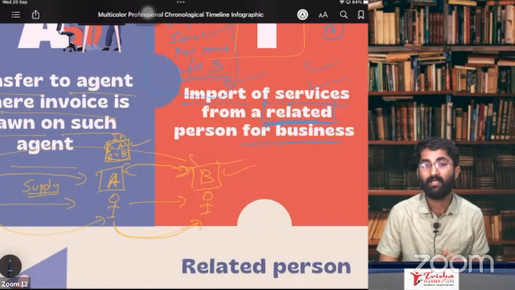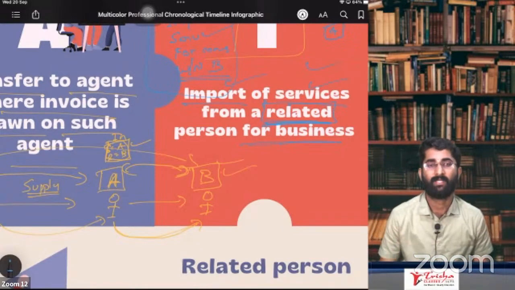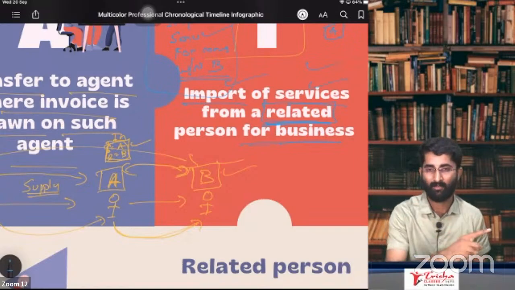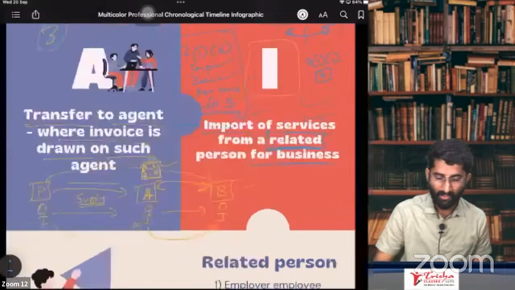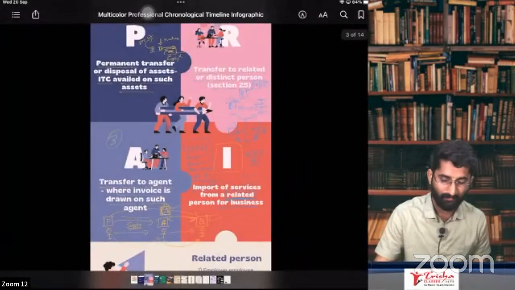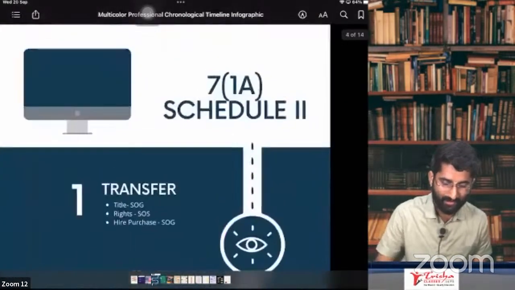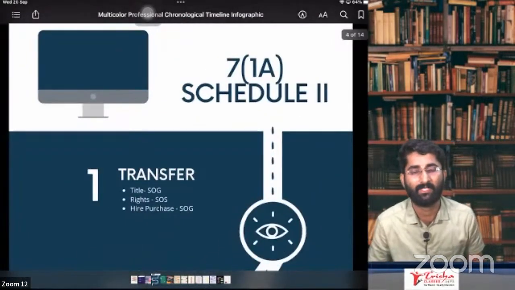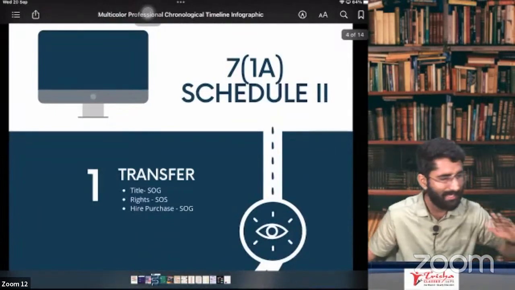This is about section number 7, subsection 1, clause C, schedule number 1. Okay. Now we are going to discuss the next topic, that is schedule 2, section number 7, subsection 1A, schedule 2. Very easy one.